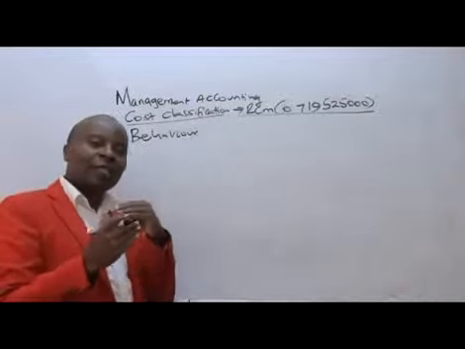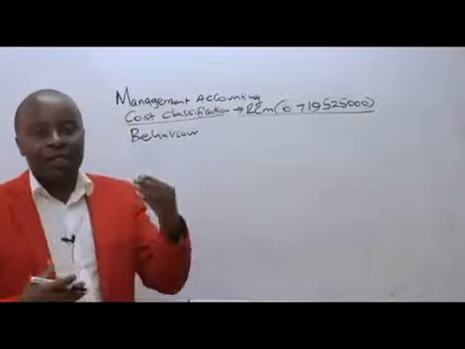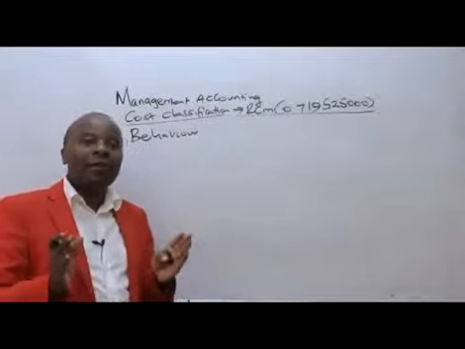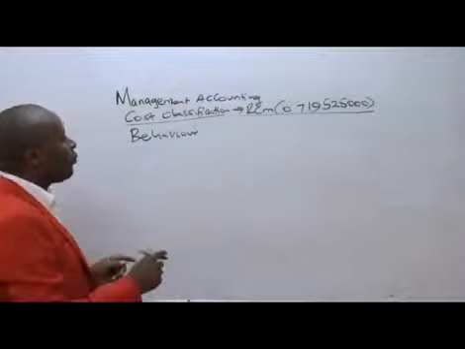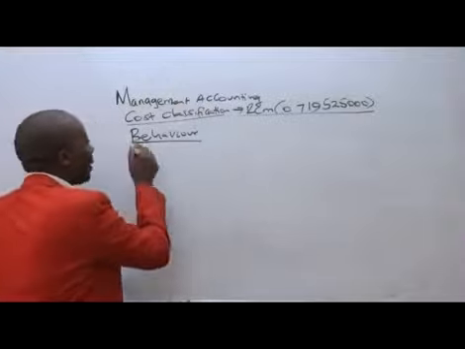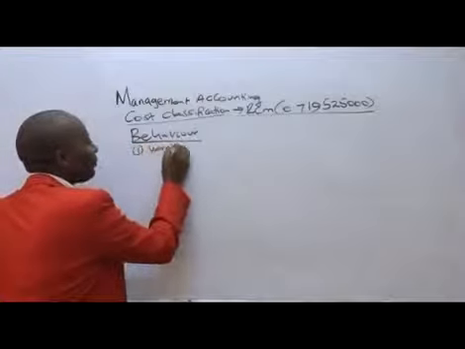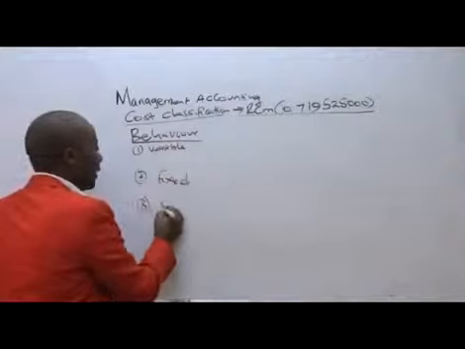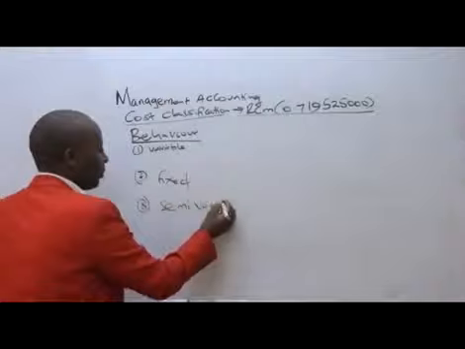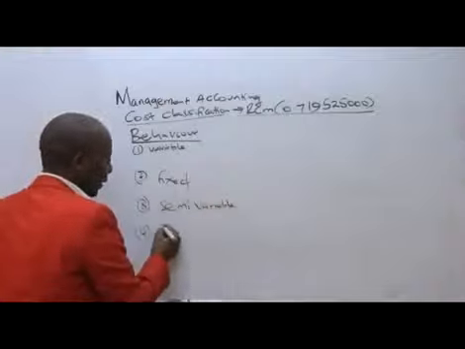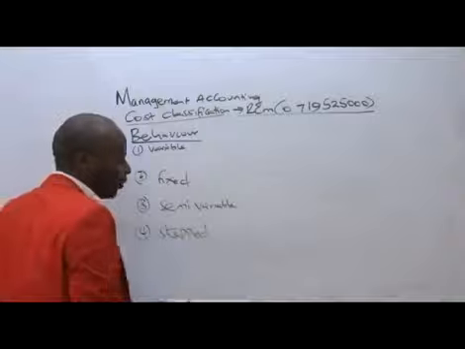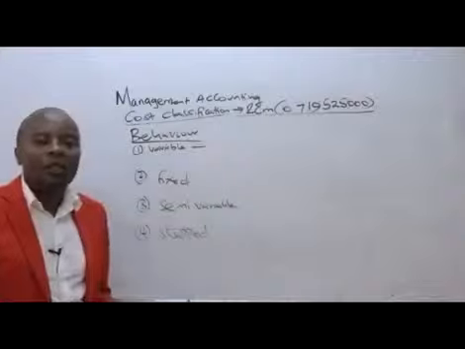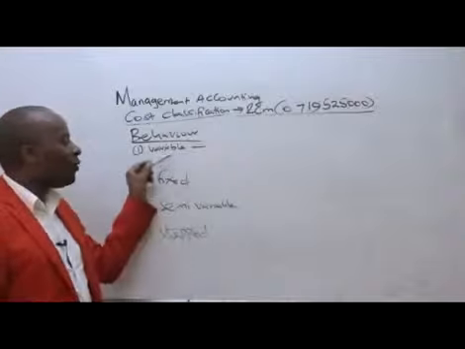There are those costs that change as output changes. There are those costs that are ever static. So in terms of behavioral classification, ladies and gentlemen, we have costs that are variable, costs that are permanently fixed, costs that are semi-variable, and costs that move forward in form of steps, what we call the stepped fixed cost.